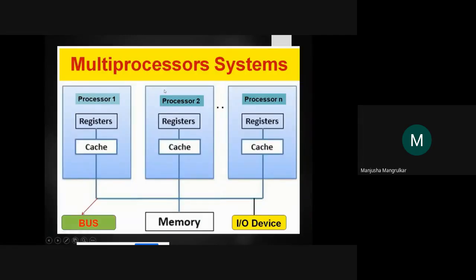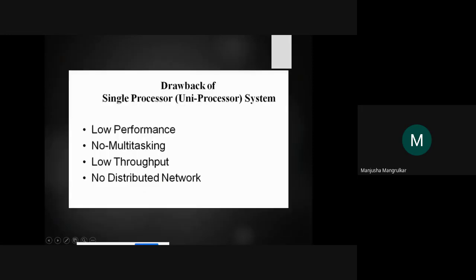Now the next concept is the multiprocessor system, right? Multiprocessor system means, everyone knows, one process can be divided across a number of processors. Each processor has its own register and cache, and they interact with the bus, input output devices and the memory, right? So what is the drawback of a uniprocessor? It has very low performance. Single processor, what is the drawback?